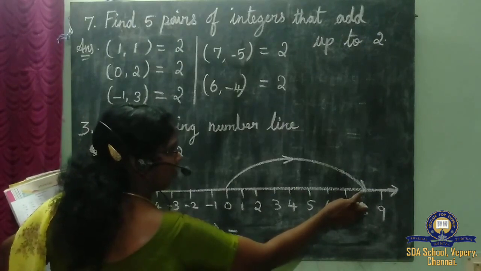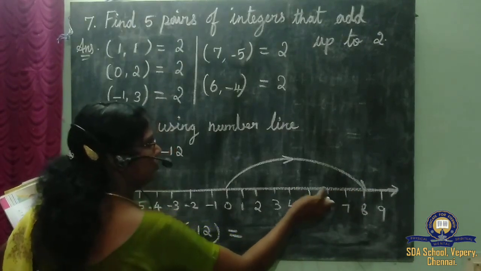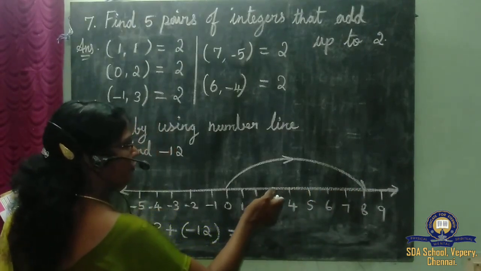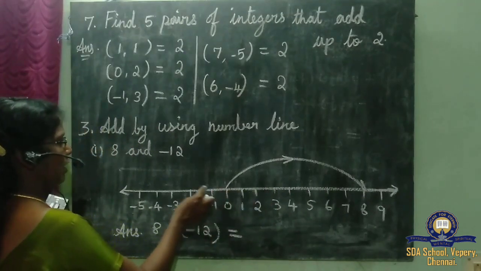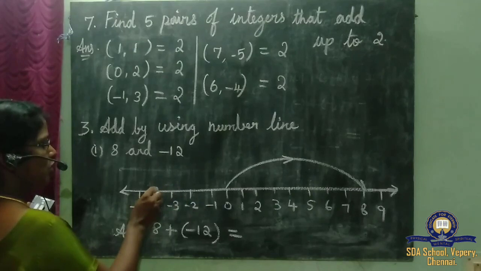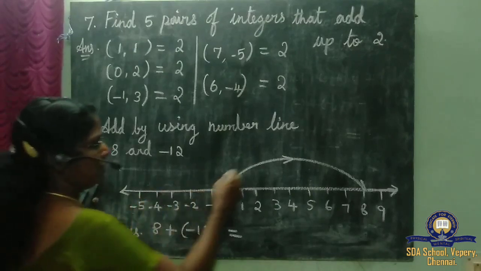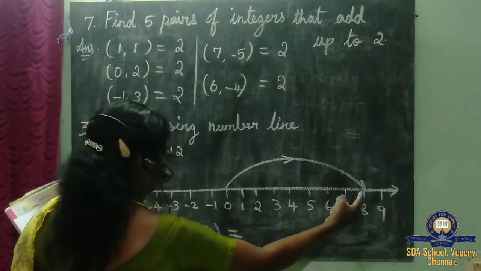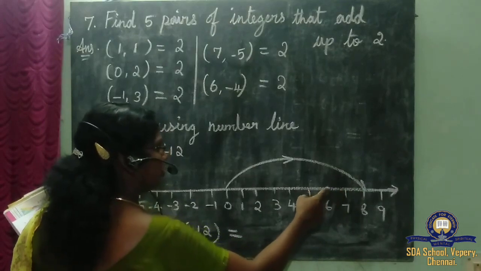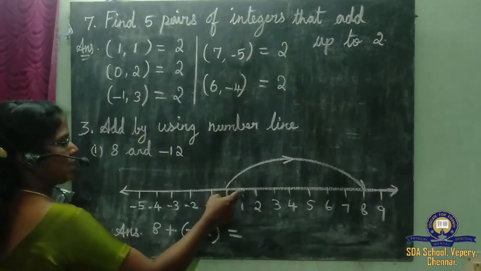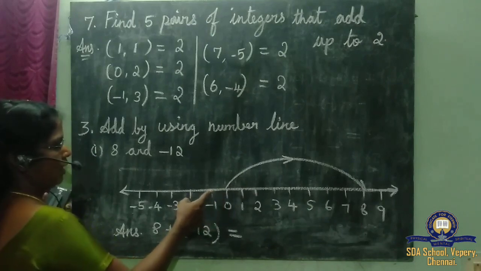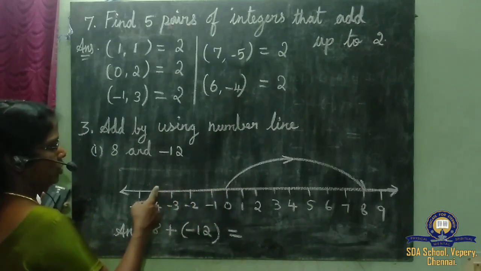From 8 we count 1, 2, 3, 4, 5, 6, 7, 8, 9, 10, 11, 12.